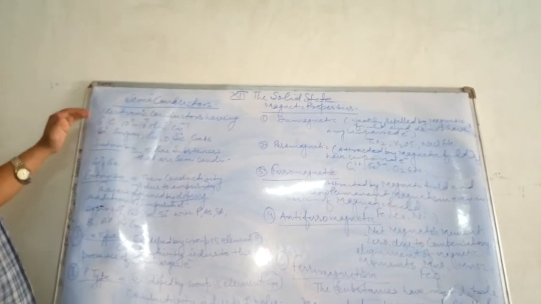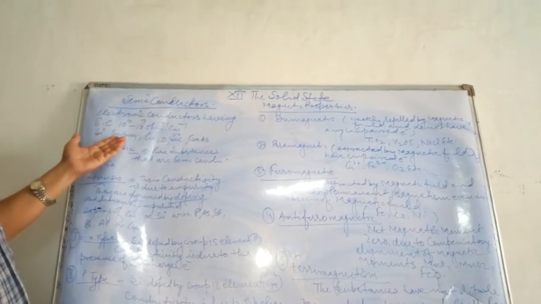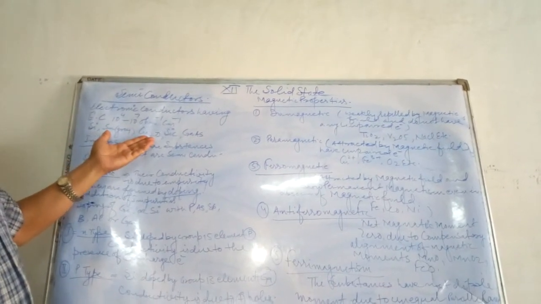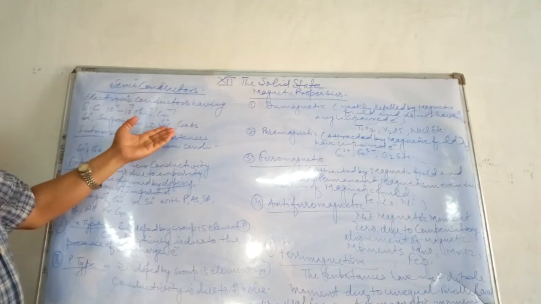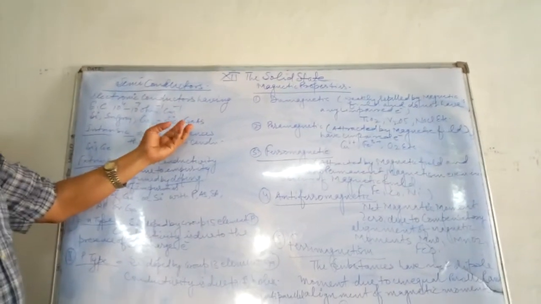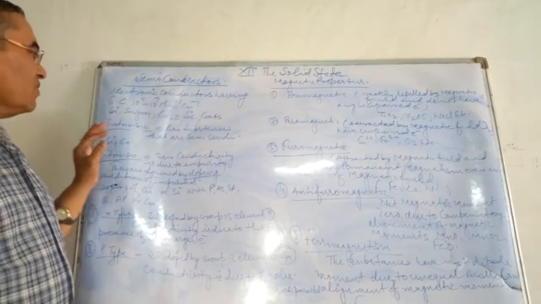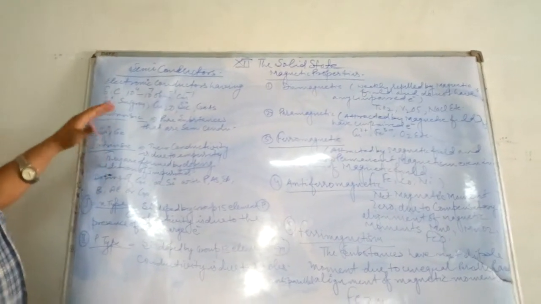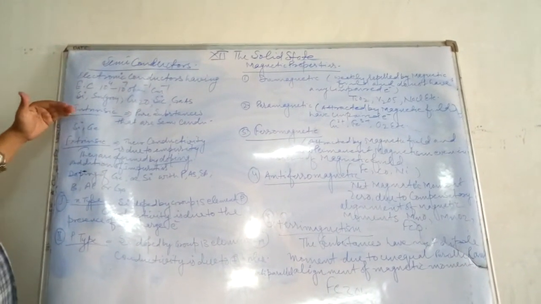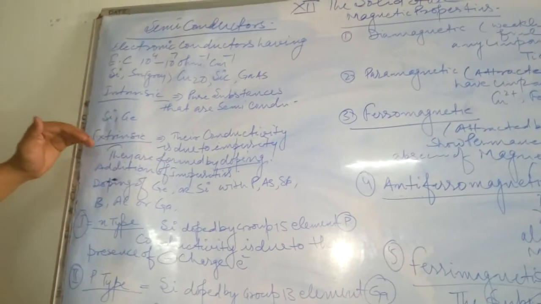And a few of the common examples of semiconductors are silicon, tin, cuprous oxide, silicon carbide, so-called carborundum, and the combination of gallium with arsenic. We should go through the division of semiconductors. These semiconductors are further divided into two parts. The first one is intrinsic semiconductor and the second one is extrinsic.